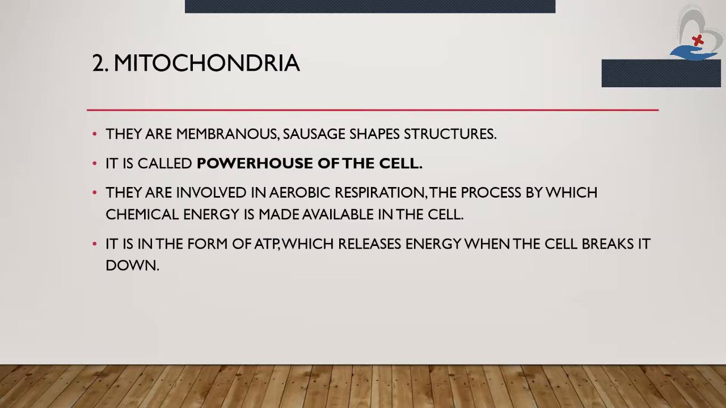By this process, the chemical energy is provided to the cell. It is in the form of ATP, which releases energy when the cell breaks it down. What happens is that after the breakdown the energy is made, and that energy is converted into ATP. ATP means adenosine triphosphate.